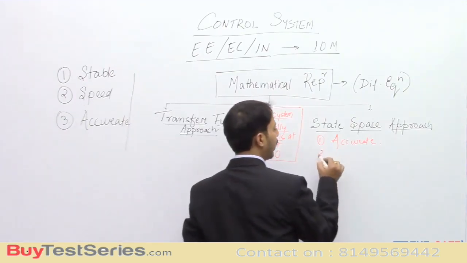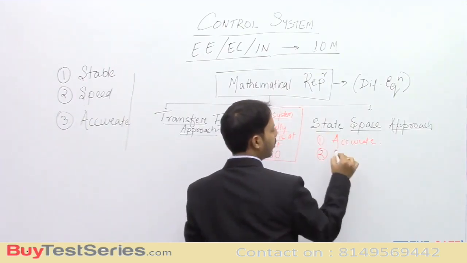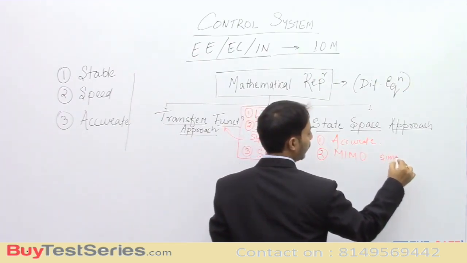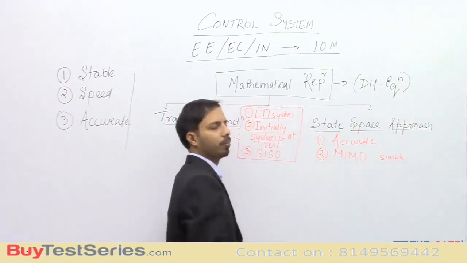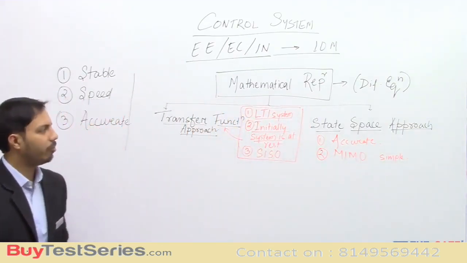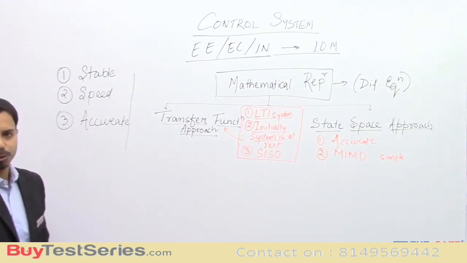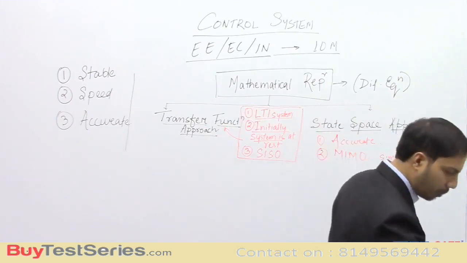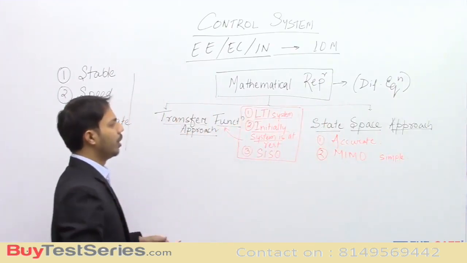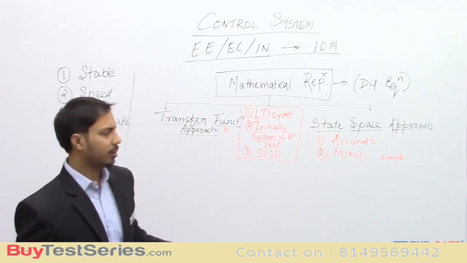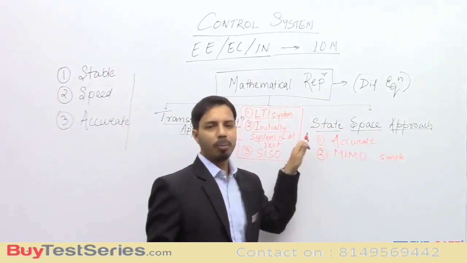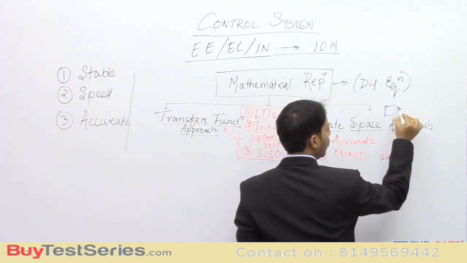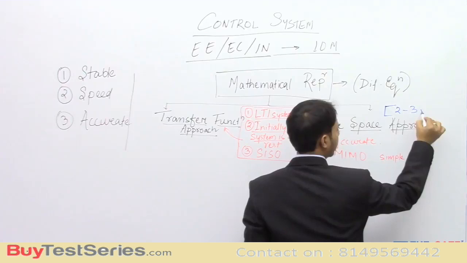Whereas in the state space analysis, multiple input, multiple output is simple. So that is also one benefit of the state space approach. Now let's talk about GATE. With respect to GATE, if you see the distribution of marks, this topic has a weightage of around 2 to 3 marks.